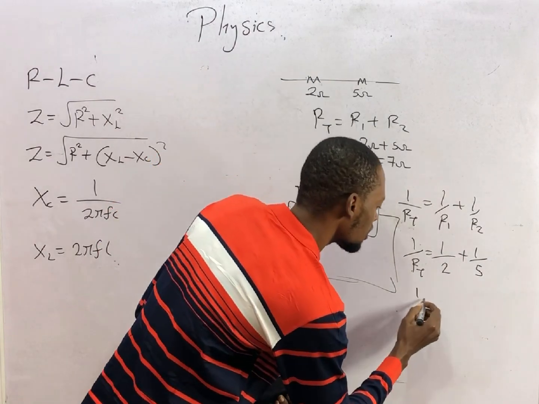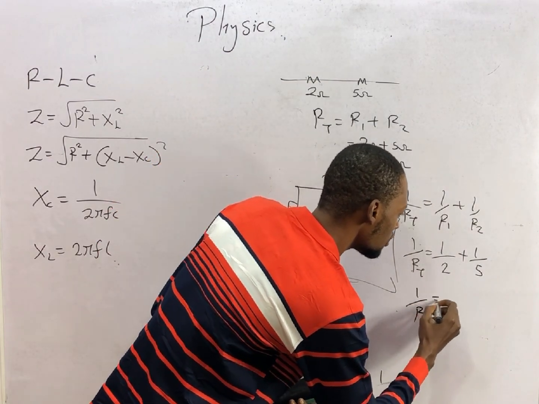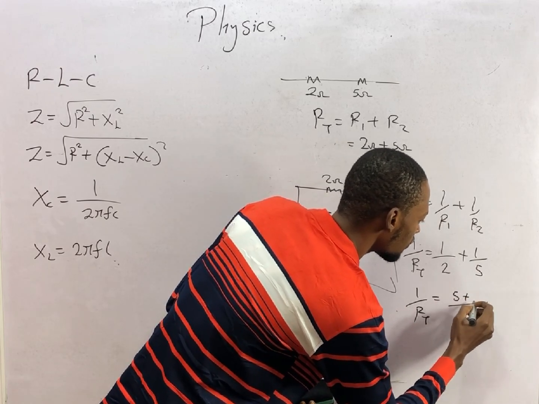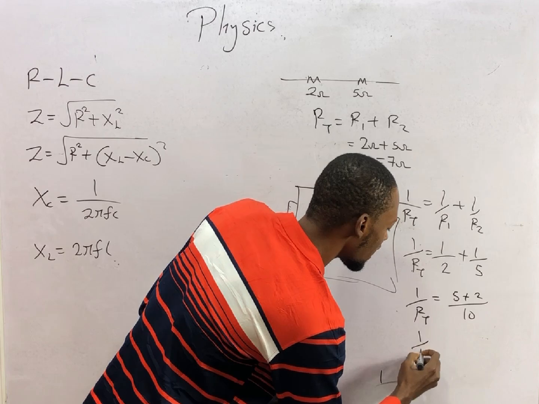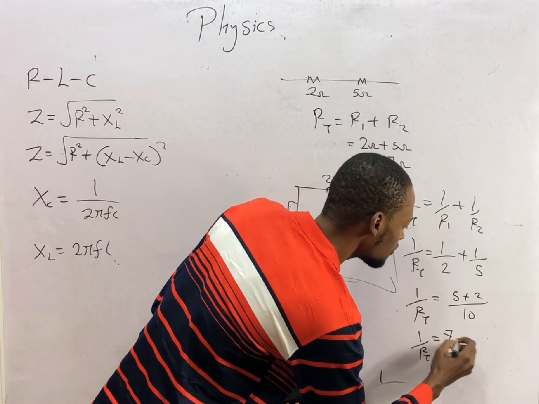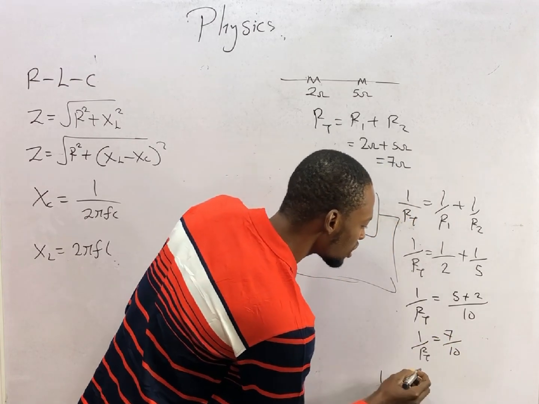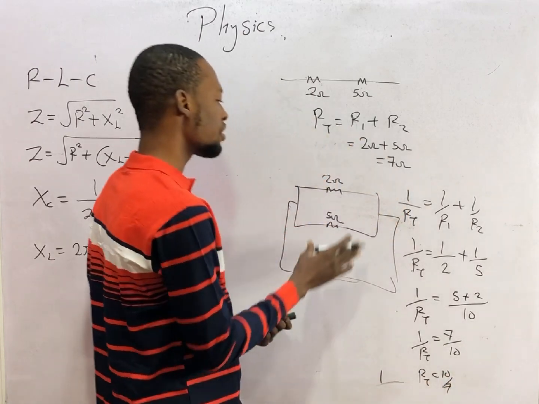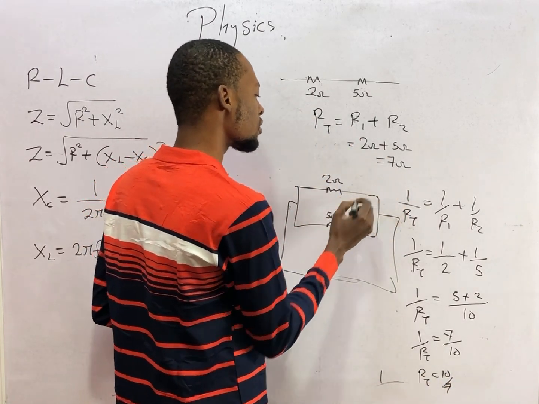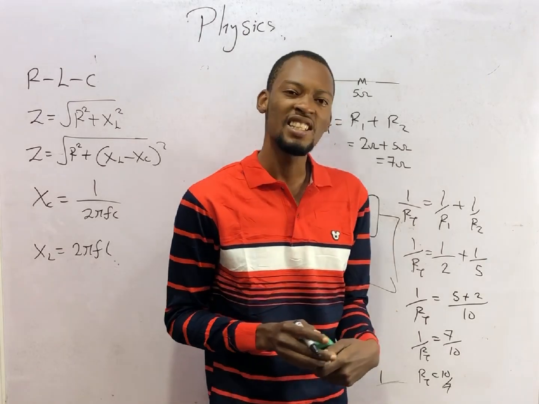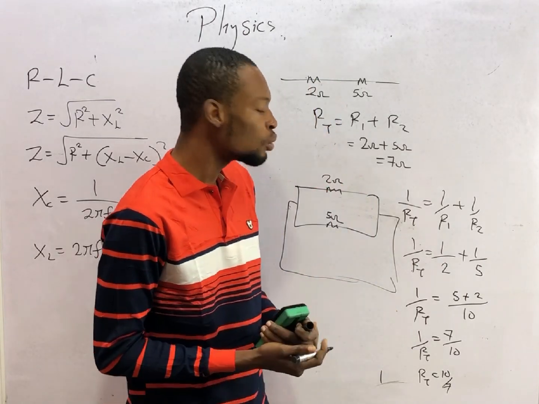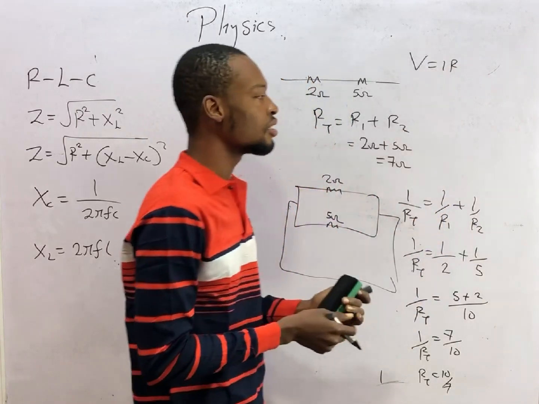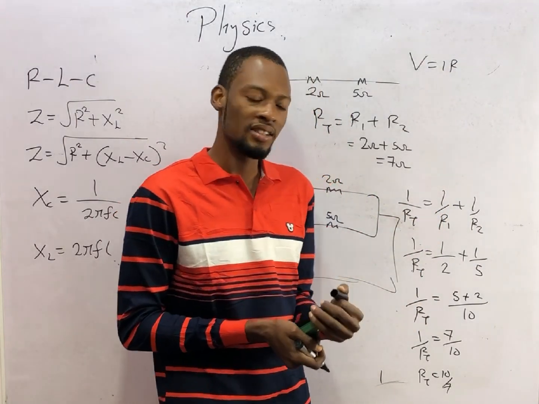So here it will simply be 1 over R_T equals (5 plus 2) over 10. So 1 over R_T equals 7 over 10. So R_T will simply be 10 over 7. This is the equivalent resistance of resistors connected in parallel. Resistance offers opposition to the flow of current. Remember, V equals IR. Voltage depends on current and resistance.